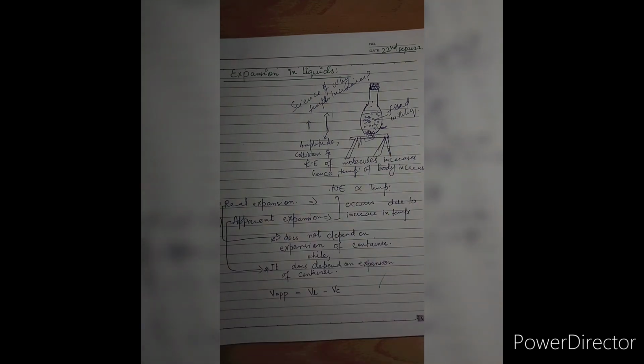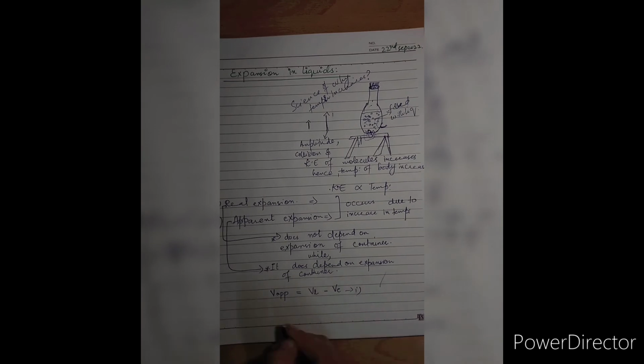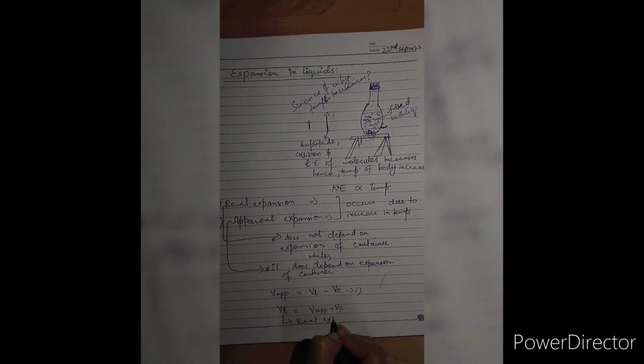We can write this expression as V liquid is equal to V apparent plus V container: volume of liquid, apparent volume, volume of container. Hence, this is your real expansion of liquid, because here we only talk about the volume of liquid. But whenever we talk about the volume of container as well as the volume of liquid, we talk about the apparent expansion.